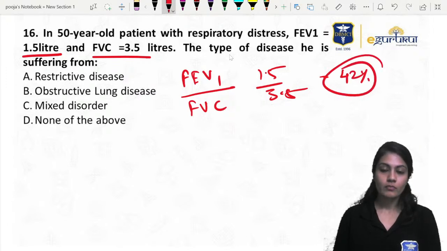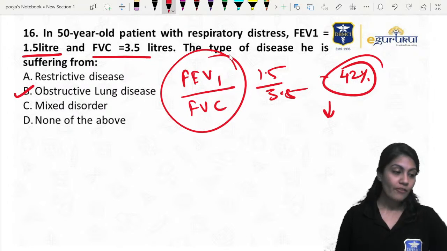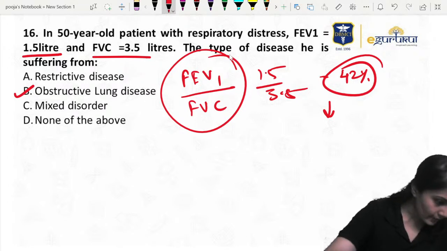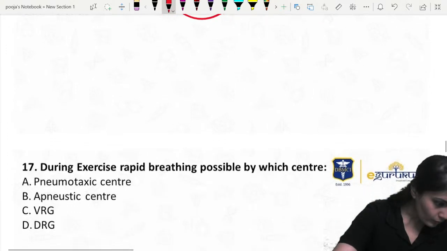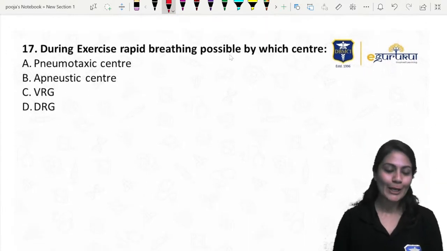42%. So if the FEV1 to FVC ratio is decreased, it is OLD, the answer is OLD over here. We are running out of time, children. It's 11:30, so let's not take this long.